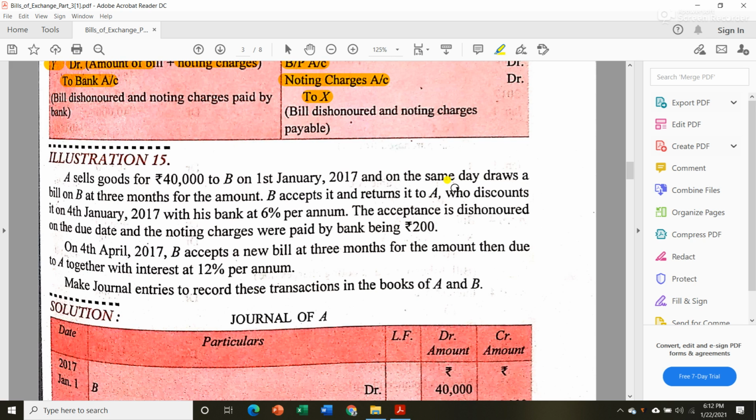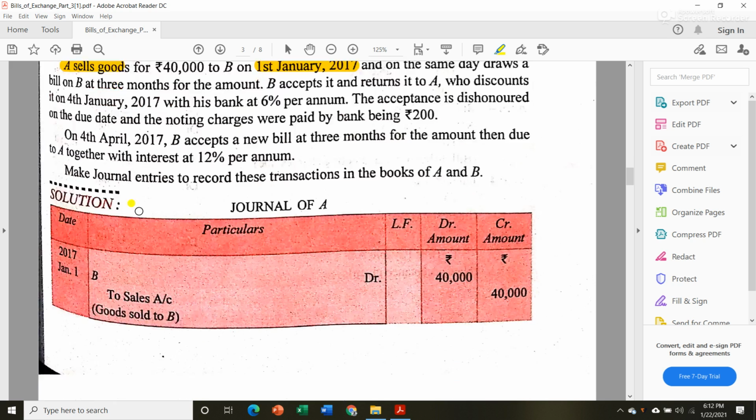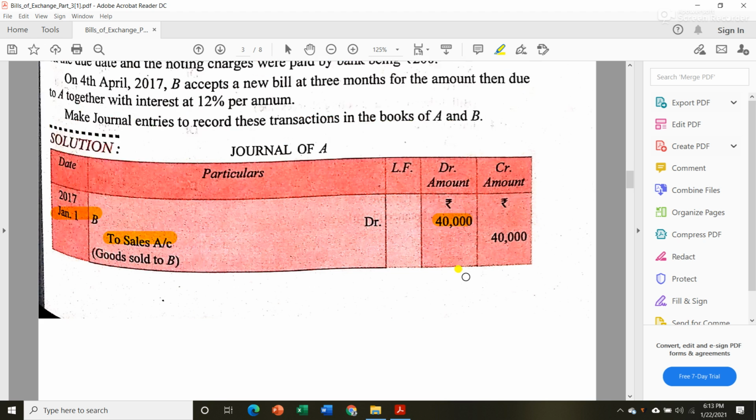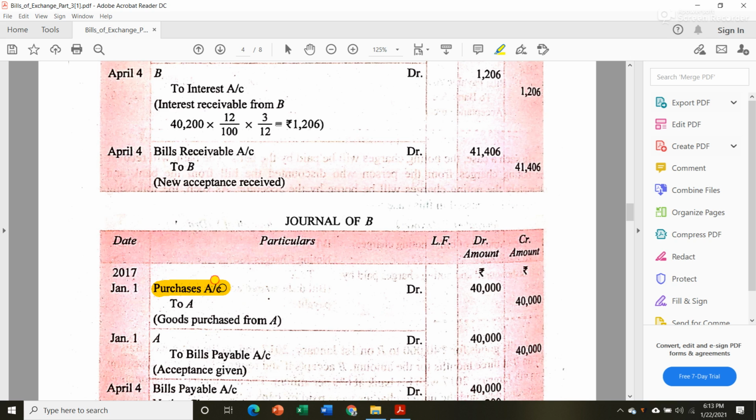Now let us see an illustration. A sells goods for rupees 40,000 to B on 1st January 2007, and on the same day draws a bill on B at 3 months for the amount. So first we have to make an entry for this sale of goods. In the book of A, January 1st, B debit to sales rupees 40,000. In a similar manner, in the book of B, purchases account debit to A 40,000.